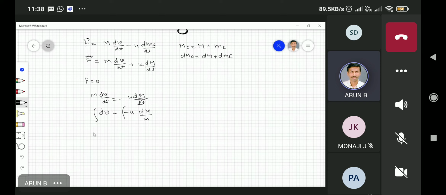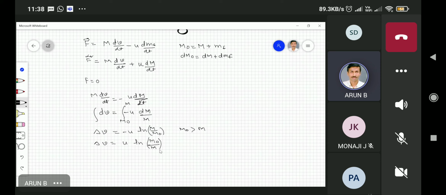If I integrate on both sides, we will get delta v, that is, final velocity minus initial velocity, equal to minus u times ln of m divided by m0, integrating from m0 to m. M0 means initial mass and m is the final mass, and here m0 is greater than m. So I can invert this: delta v is equal to u ln of m0 by m.